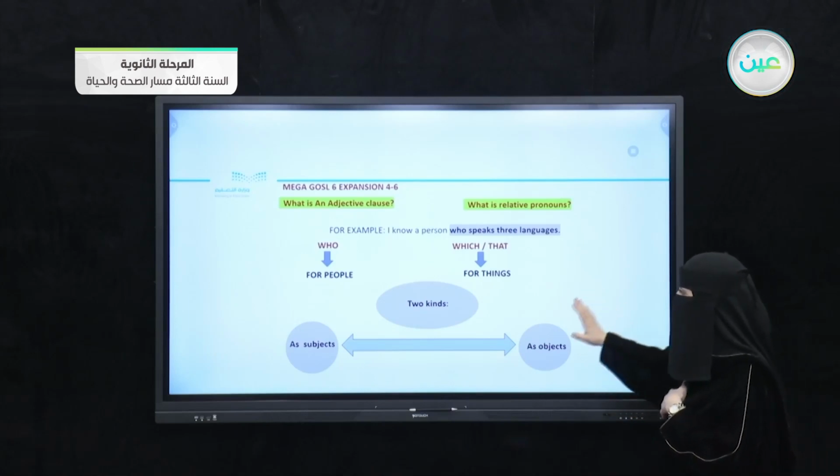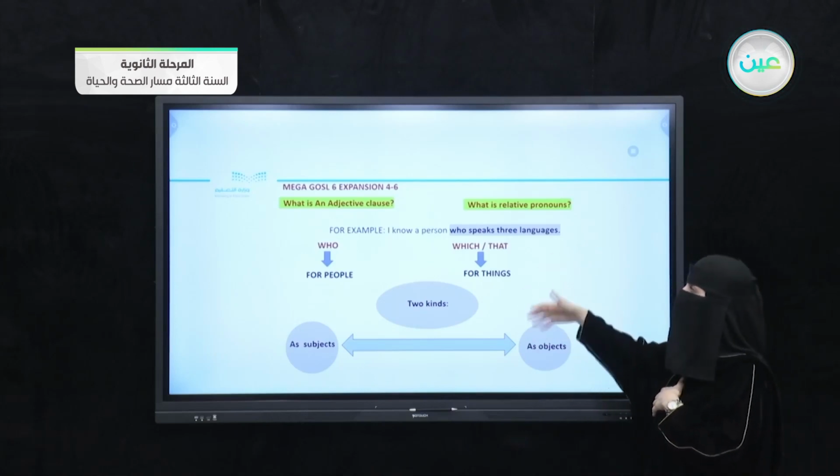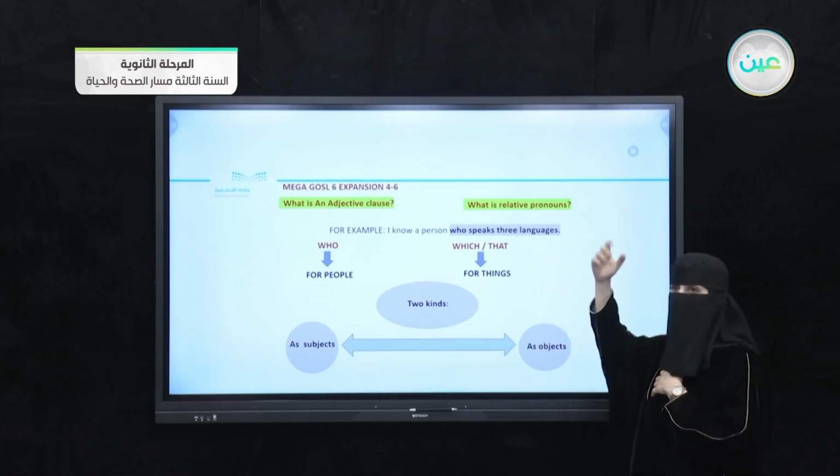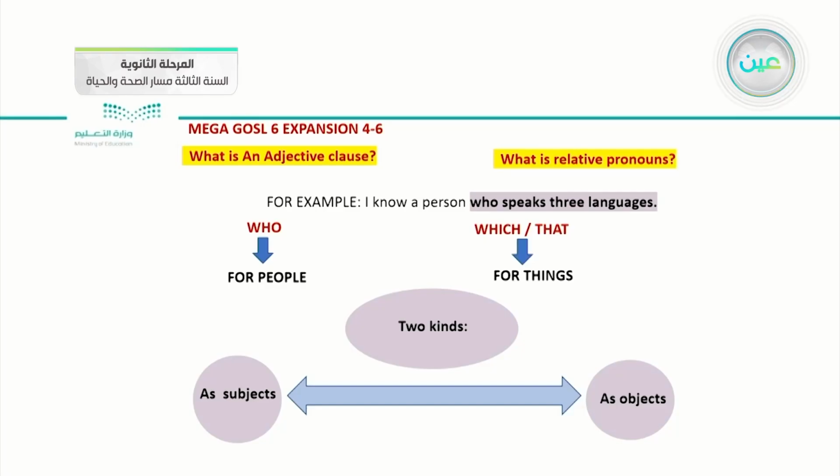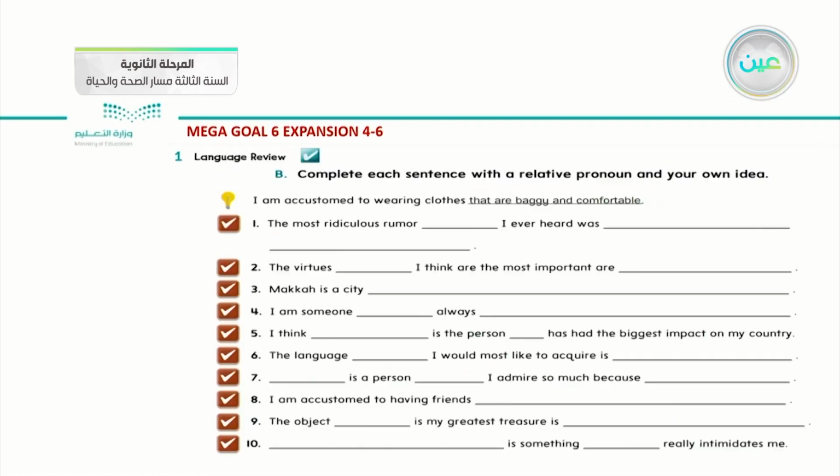Now we have talked about the kinds, the meaning and the definition of relative pronouns. Can we begin to apply that on a question? I hope it is clear to you and makes sense. This is our question: complete each sentence with a relative pronoun and your own idea. Number one, as a model or an example: I am accustomed to wearing clothes that are baggy and comfortable.